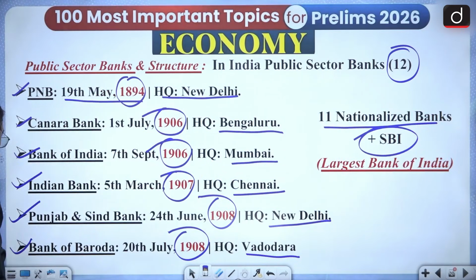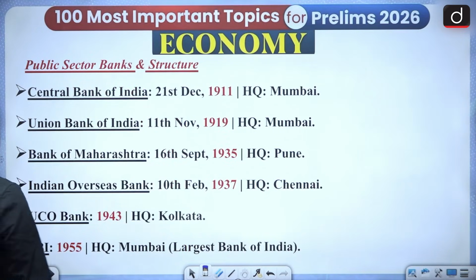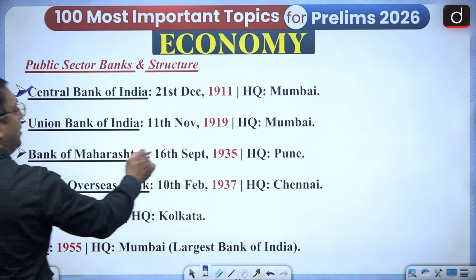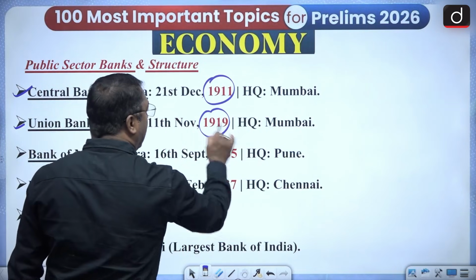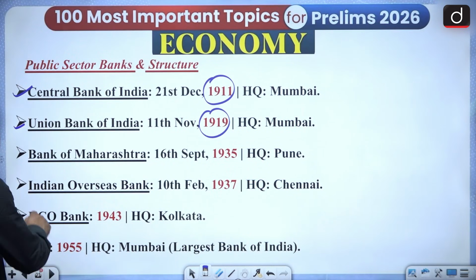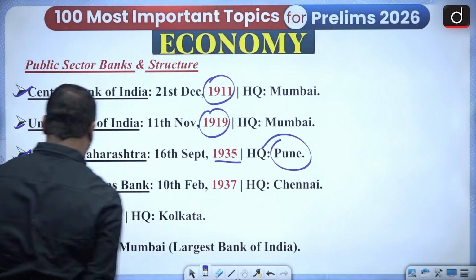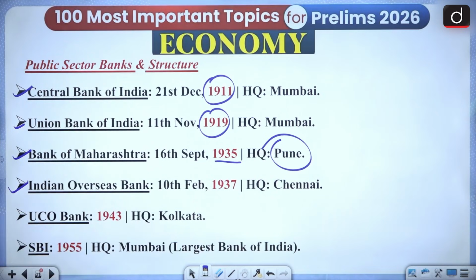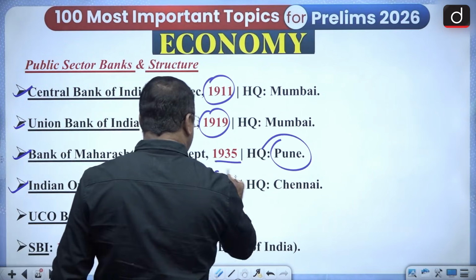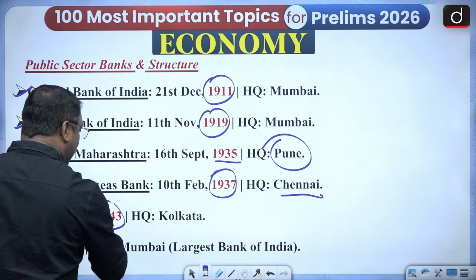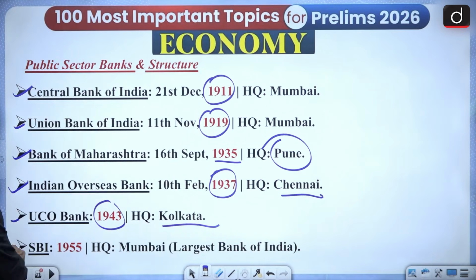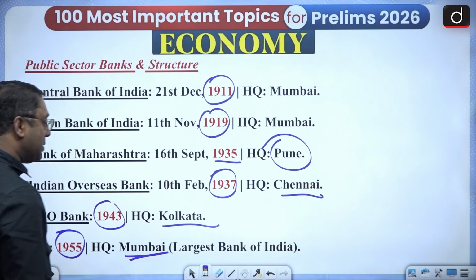Bank of Baroda, see, its headquarter is what? Vadodara. In the same way, Central Bank, 1911, its headquarter is Mumbai. Union Bank of India, 1911, headquarter, you can say Mumbai. Bank of Maharashtra, 1935, headquarter Pune. Indian Overseas Bank, 1937, headquarter Chennai. UCO Bank, 1943, headquarter Kolkata. And SBI, 1955, headquarter Mumbai. That is the largest bank.